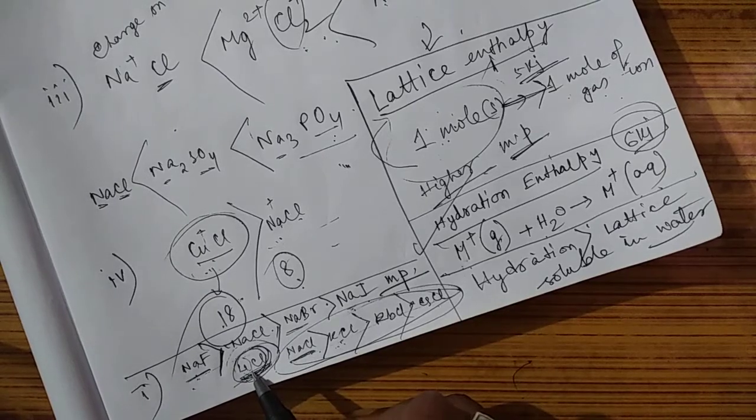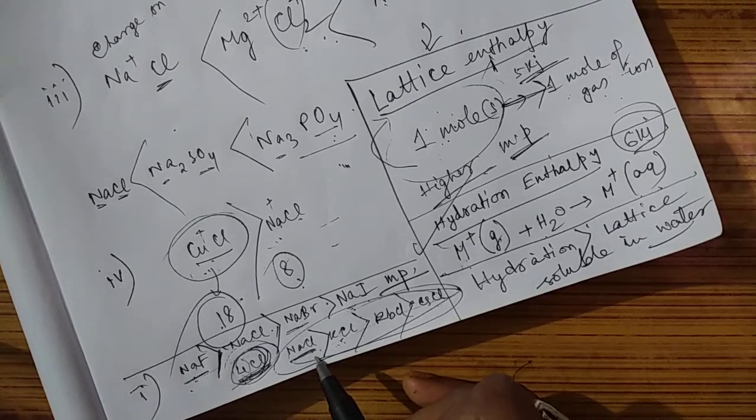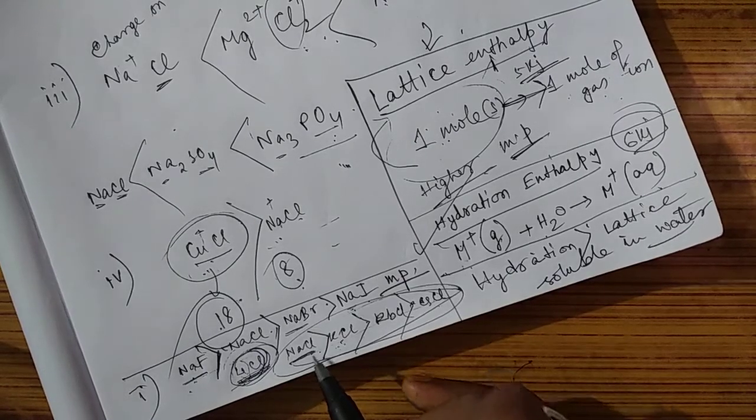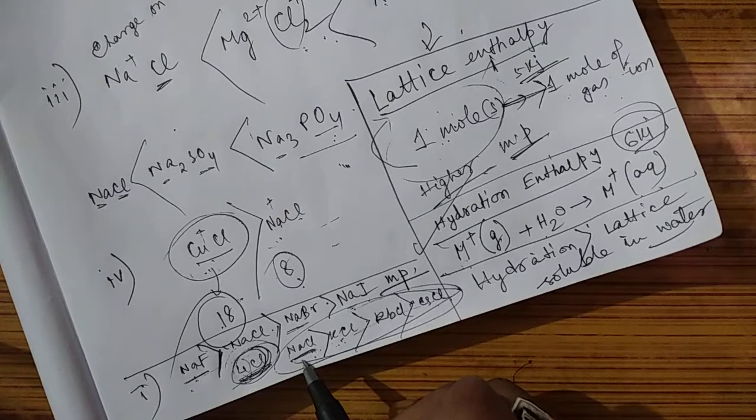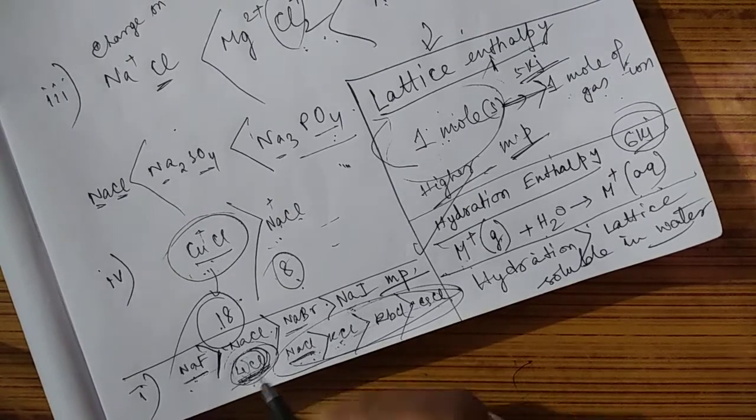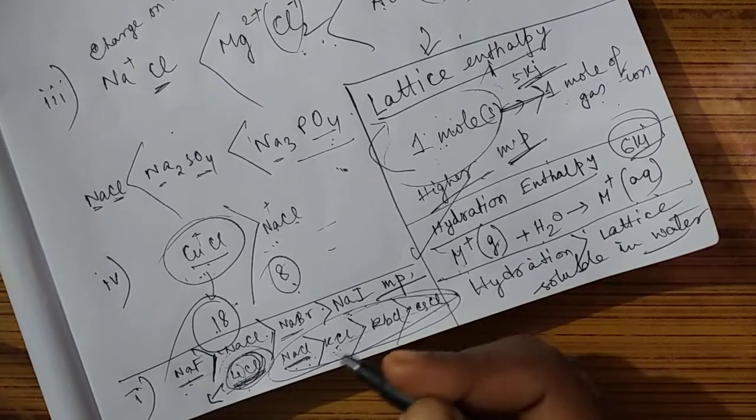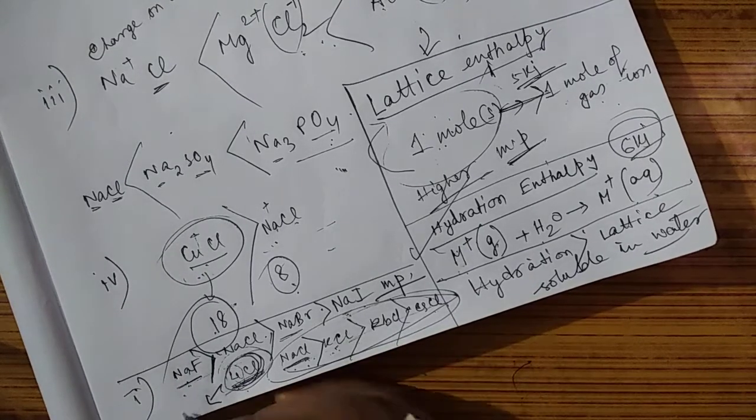So lithium chloride is covalent and sodium chloride is ionic in nature. Ionic substances will always show a higher melting point than covalent molecules. Therefore lithium chloride shows the lower melting point.